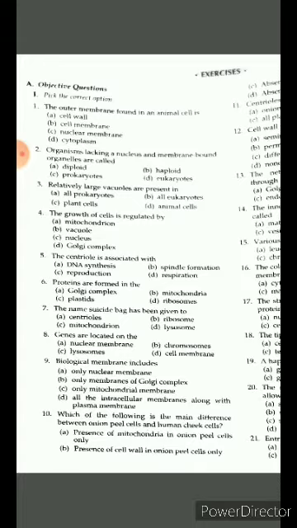Do you remember the function of Golgi complex?